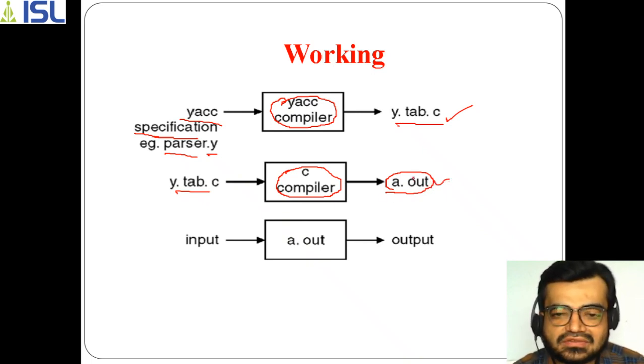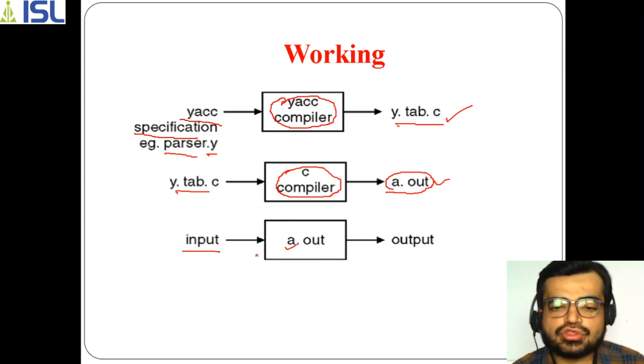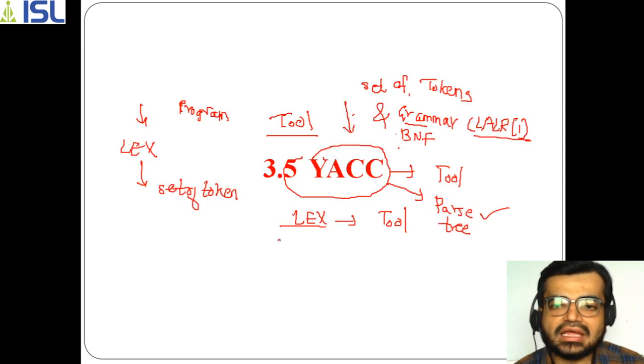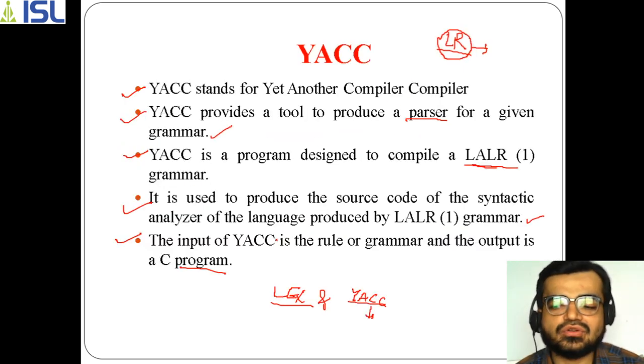Now using this output file a.out, whenever we enter an input in it, the input, as I have said, is a set of tokens.